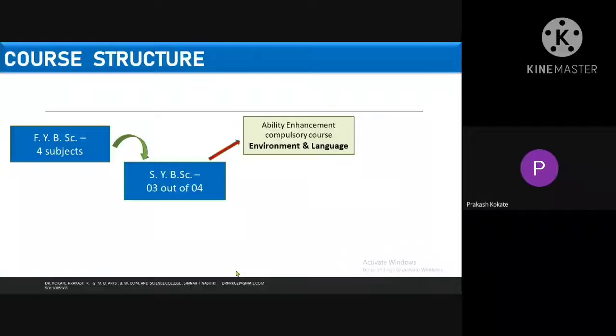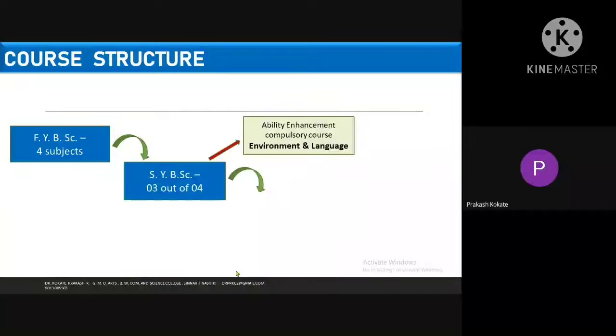That is the ability enhancement compulsory course regarding environmental awareness and language. Language in the sense of a regional language or maybe English in university. Now in Maharashtra, as far as Pune University is concerned, we have either a Marathi option or the option of English, but environmental awareness is compulsory, which will give the degree to you.